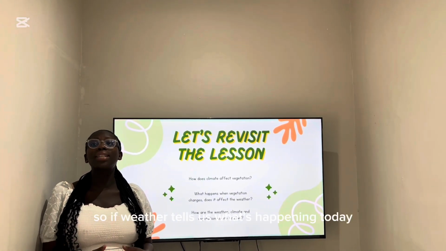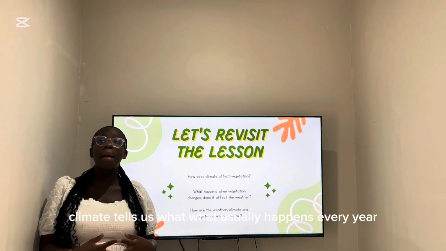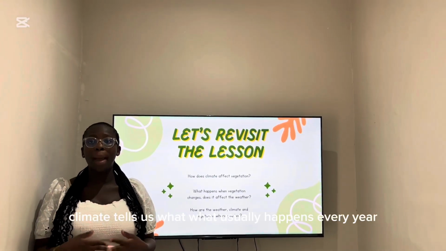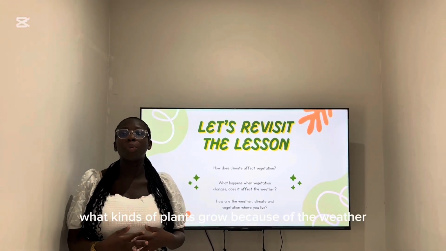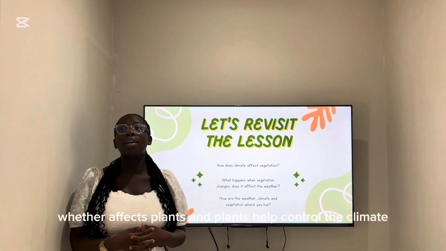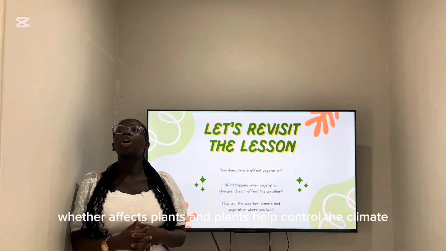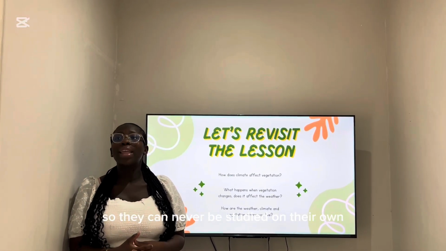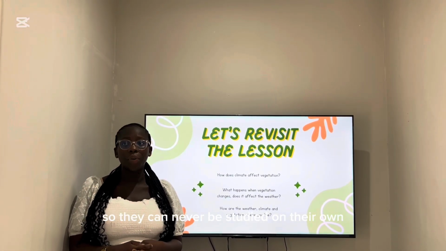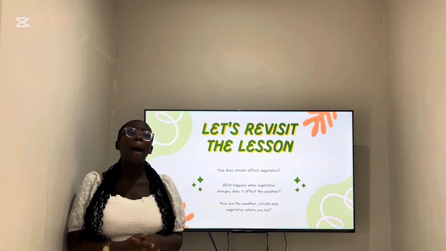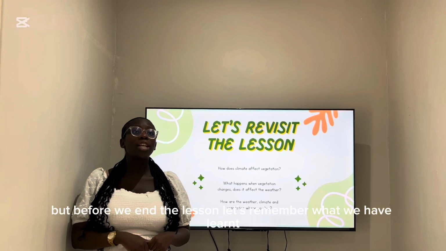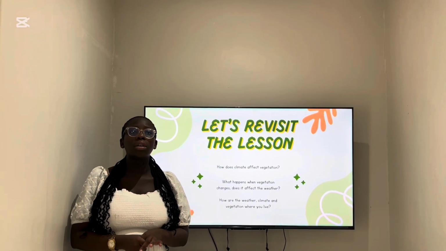So, if weather tells us what's happening today, climate tells us what usually happens every year. And vegetation shows us what kinds of plants grow because of the weather. Weather affects plants and plants help control the climate. So they can never be studied on their own. They work together to keep our environment in balance. But before we end the lesson, let's remember what we have learned.